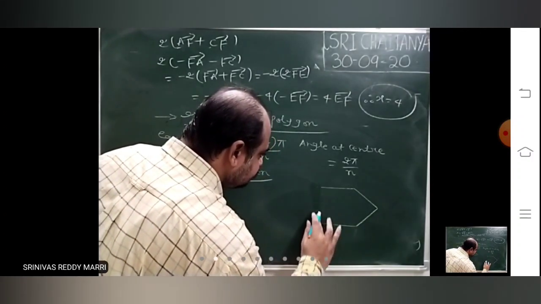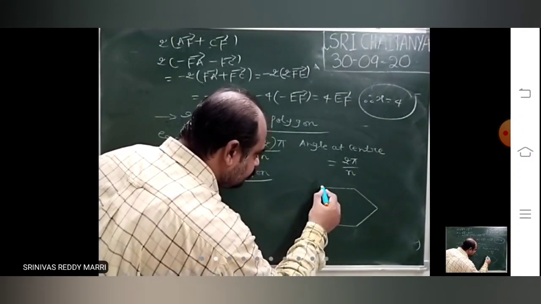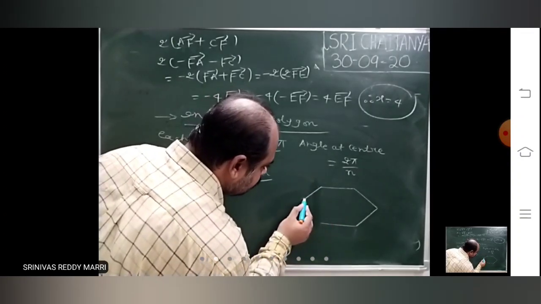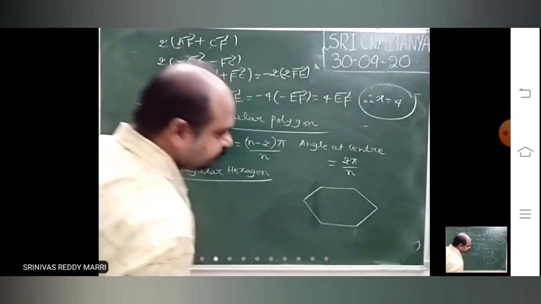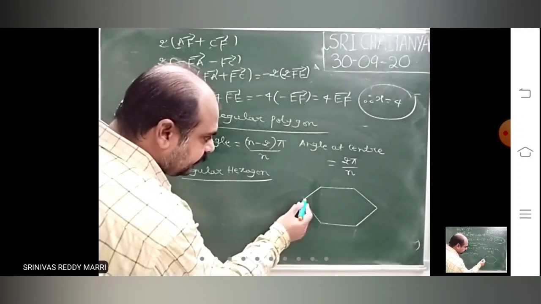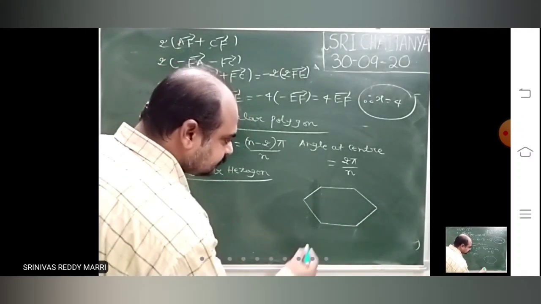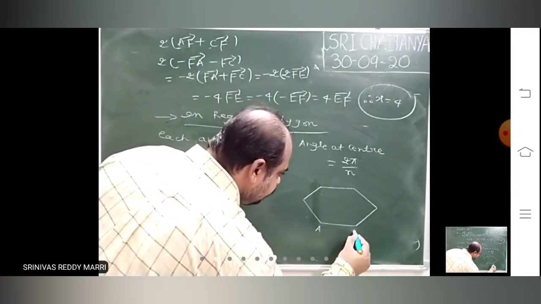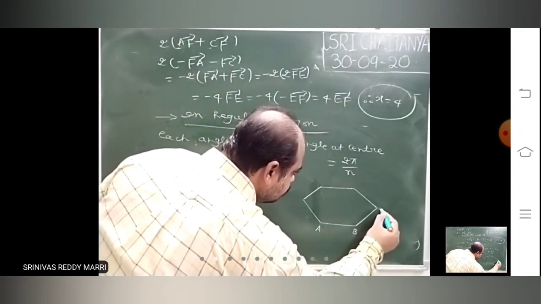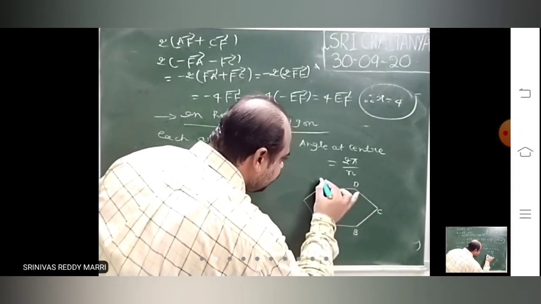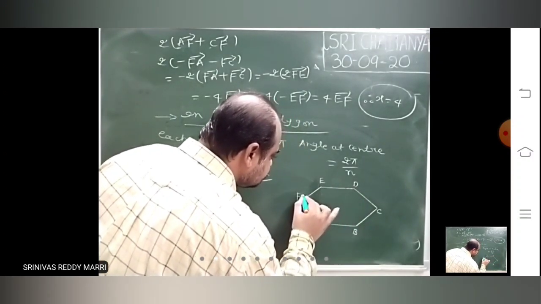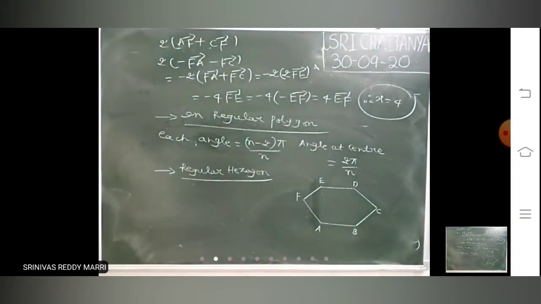Right? All the sides will be equal. Like this, you draw parallelly. First these two parallel lines, and then like this, like this. So A, B, C, D. Whenever you are drawing, you draw like this: E, F. A, B, C, D, E, F.